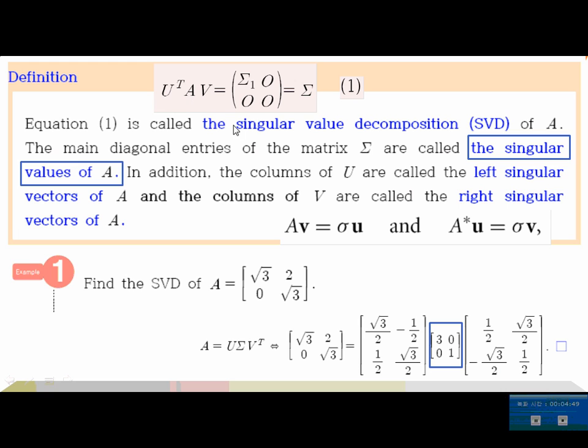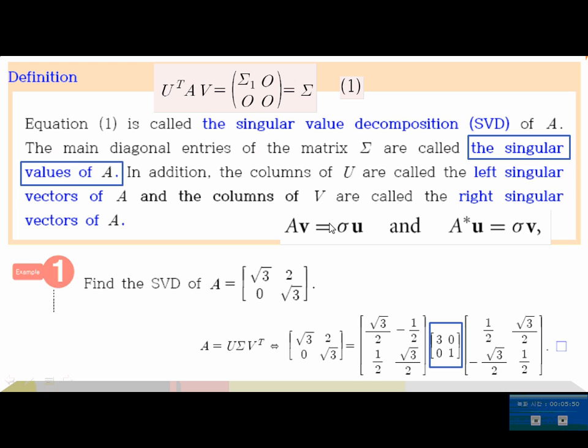Here's the definition of singular value decomposition. This form with the orthogonal matrices U and V is called the singular value decomposition of A, and the main diagonal entries of the matrix sigma are called the singular values of A. In addition, the columns of U are called the left singular vectors of A, and the columns of V are called the right singular vectors of A. It is defined in this way: A V is equal to sigma U, and A star U is equal to sigma V. If you multiply U star on both sides, then U star A V is equal to sigma times U star U. And if we multiply V star, then V star A star U is equal to sigma V star V.